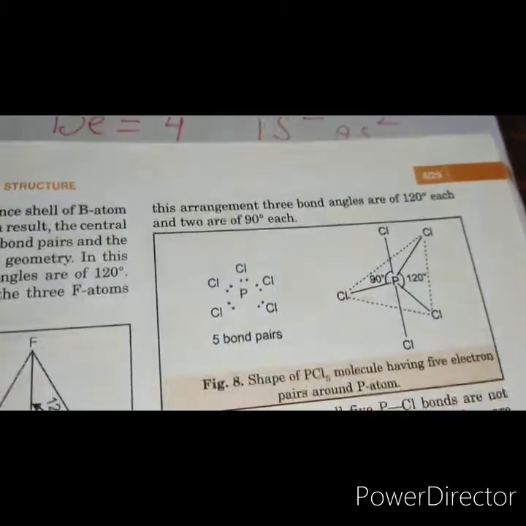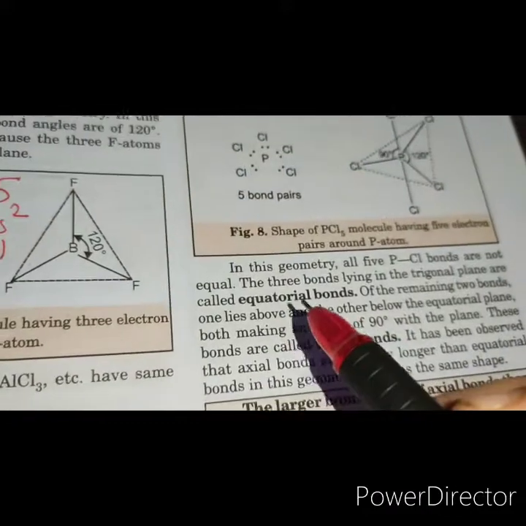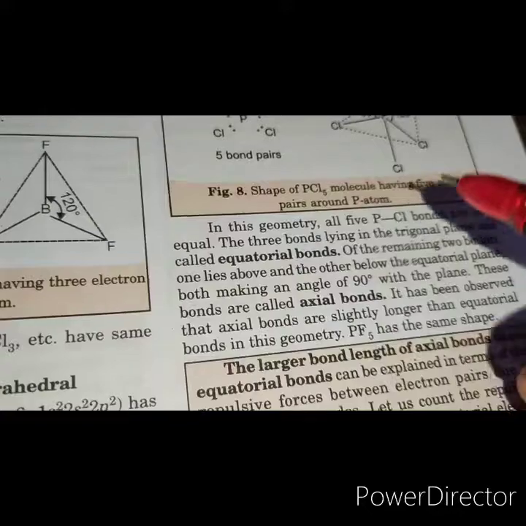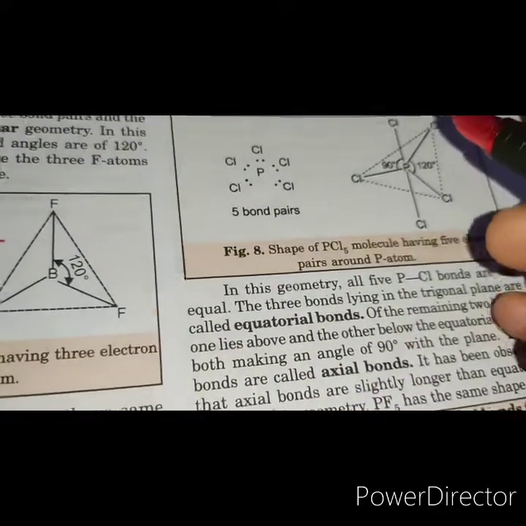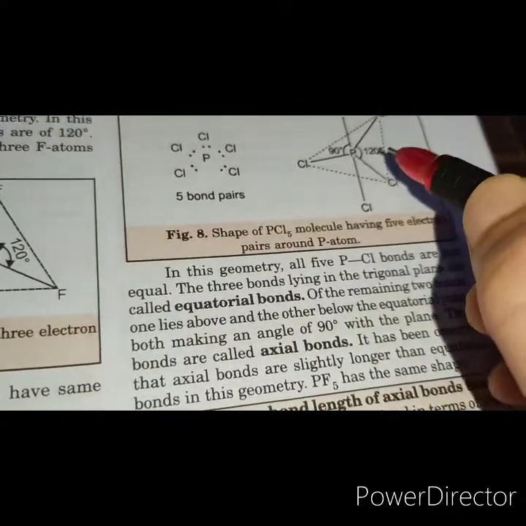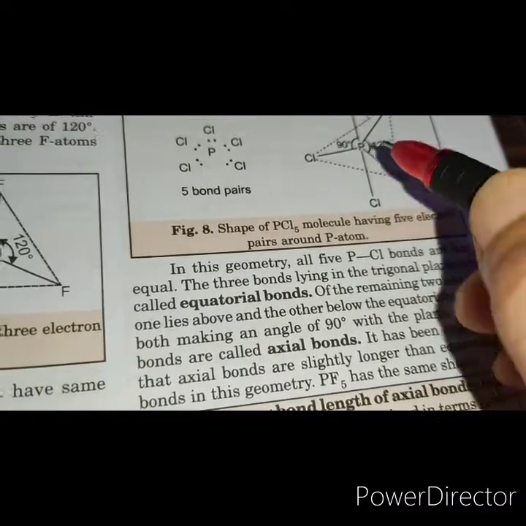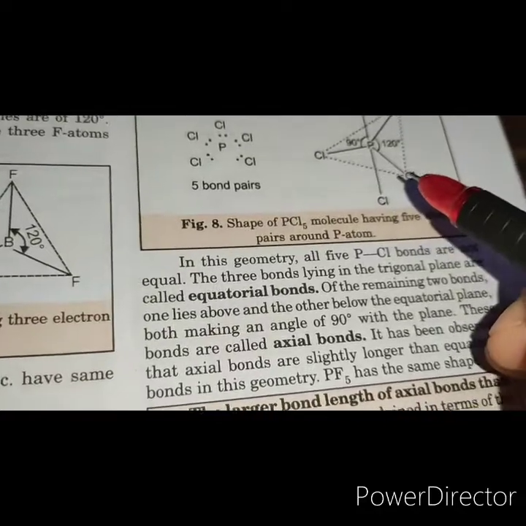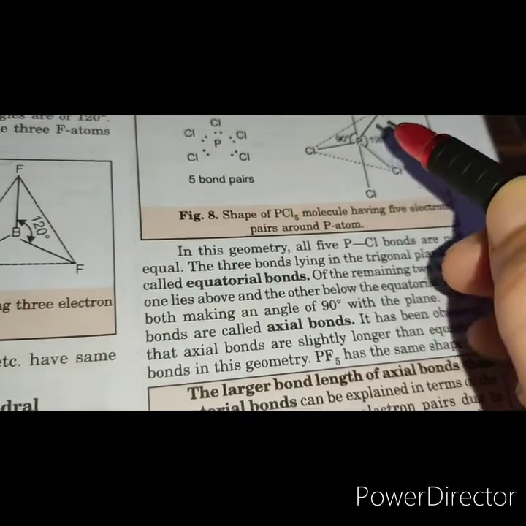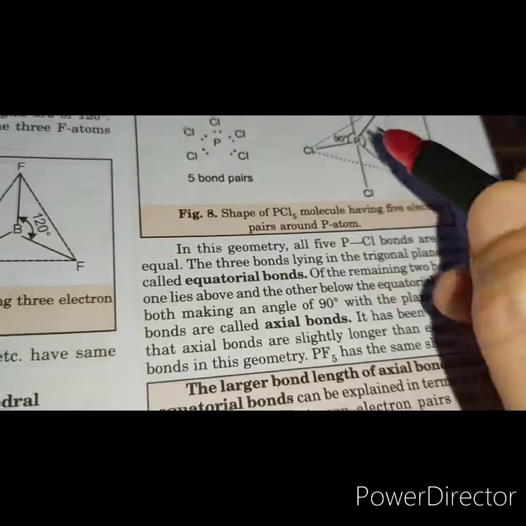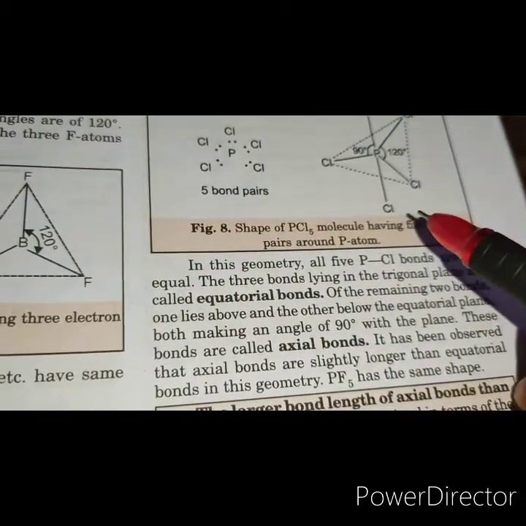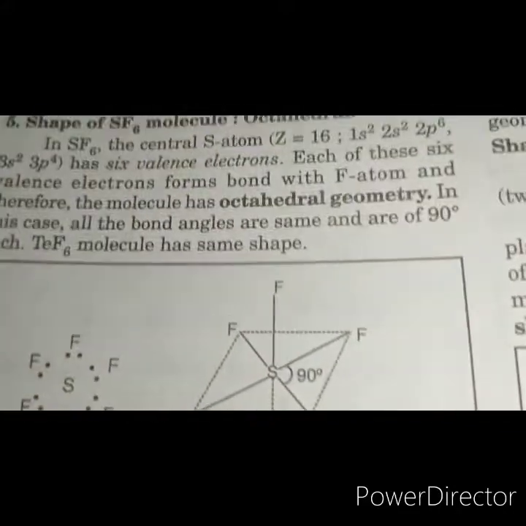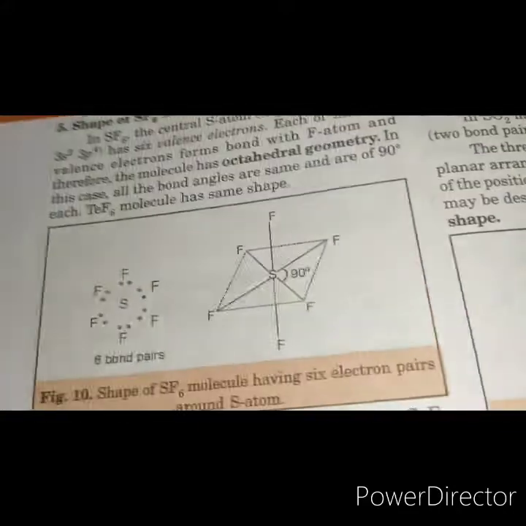So in PCl5, we have 2 kinds of bonds. One is the equatorial bonds and the other is the axial bonds. These 3 are the equatorial bonds and these are the axial bonds. And it has been found that the axial bonds are longer than the equatorial bonds because they suffer greater repulsion, right? So we come to the next molecule, that is the SF6 molecule.